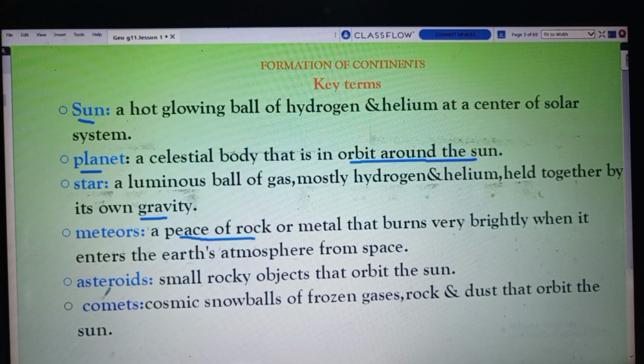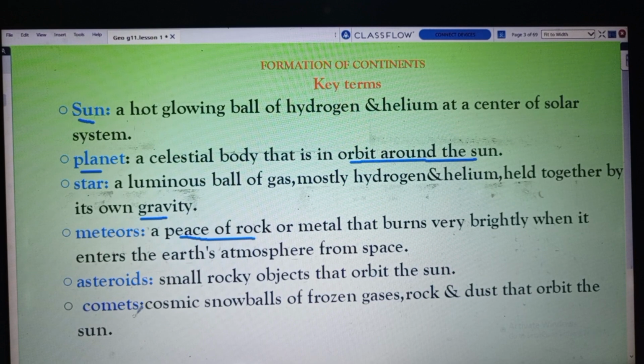Asteroids. Asteroid is a small rocky object that orbits the sun. It is very small compared to the other planets. Even if they are orbiting the sun, they are smaller than planets.